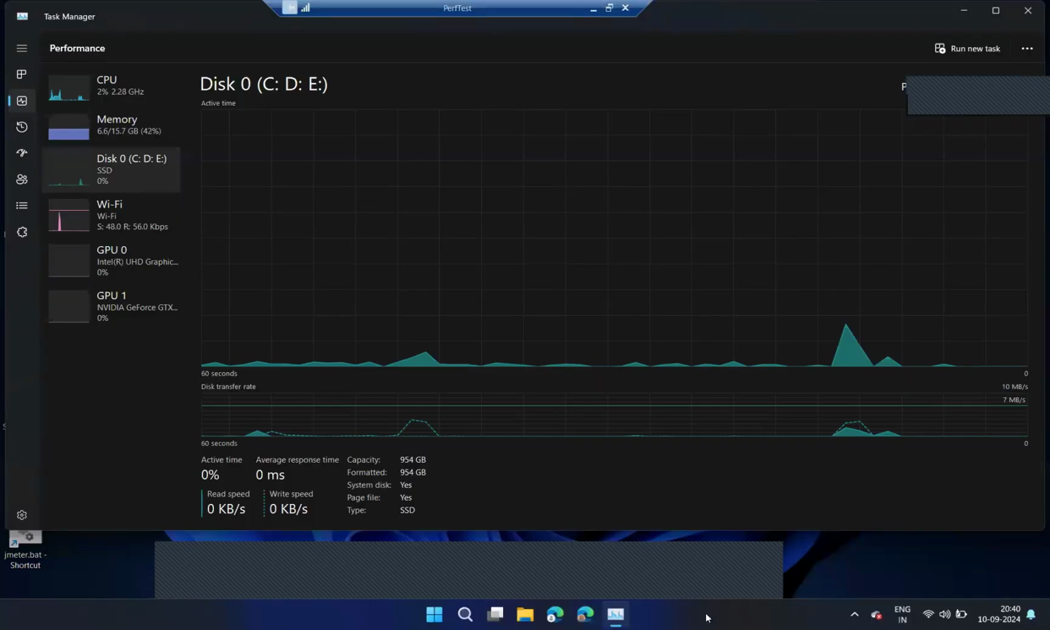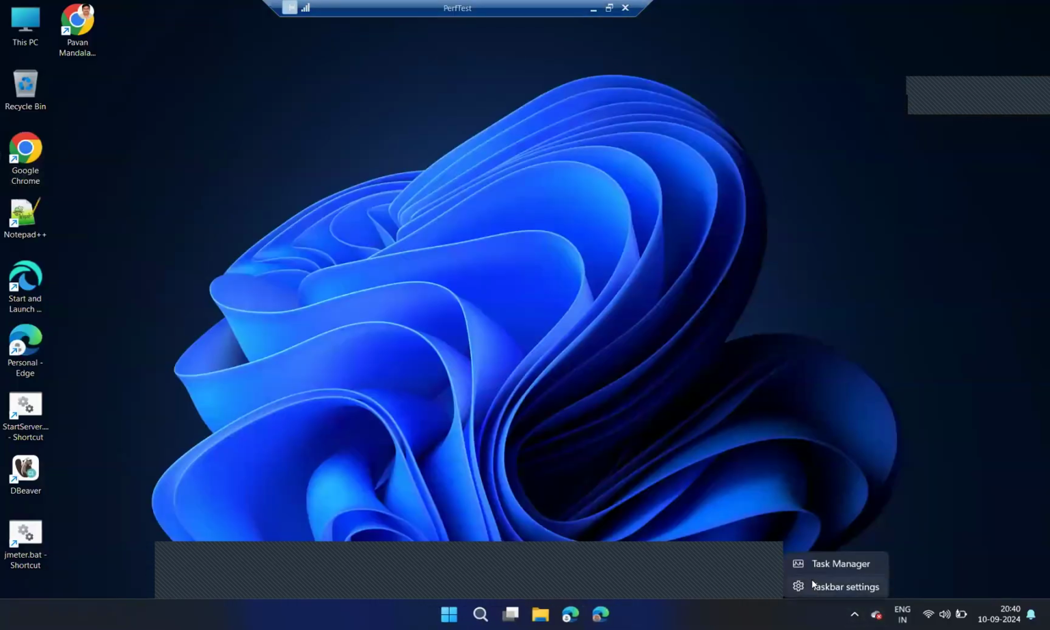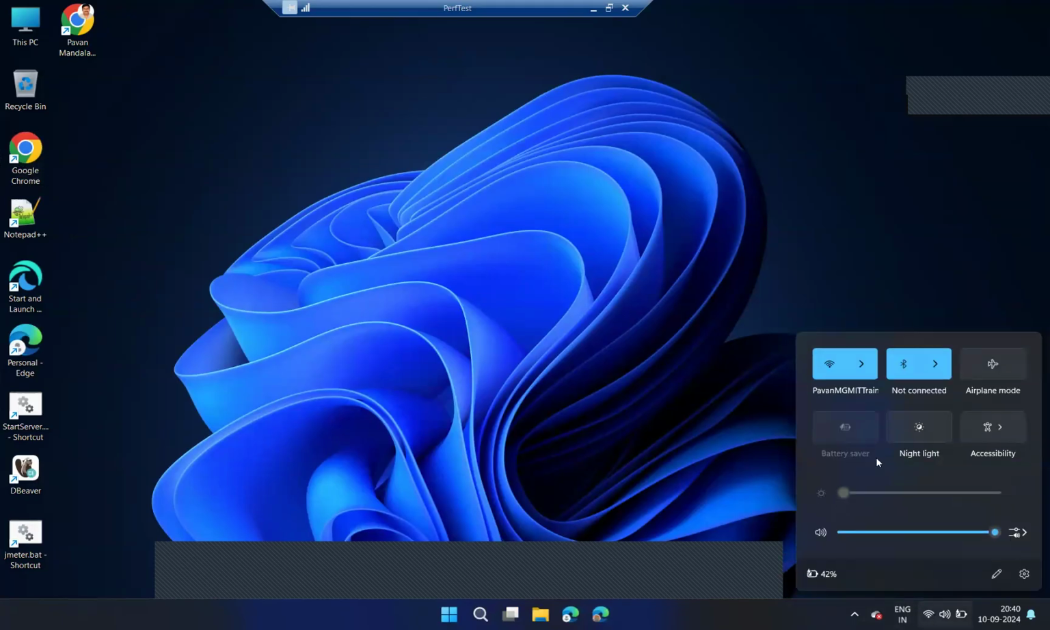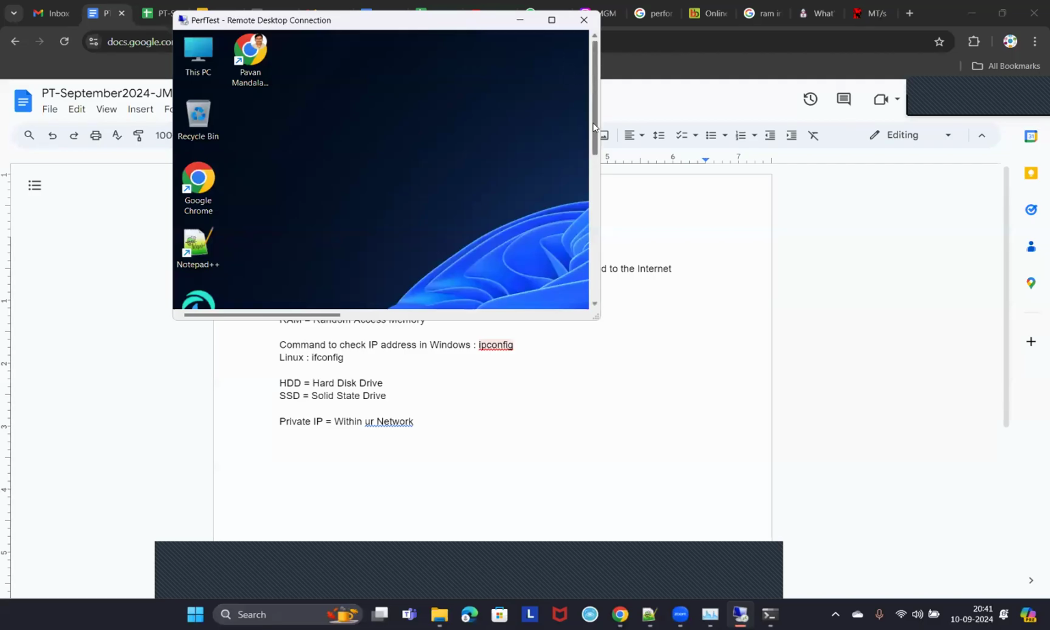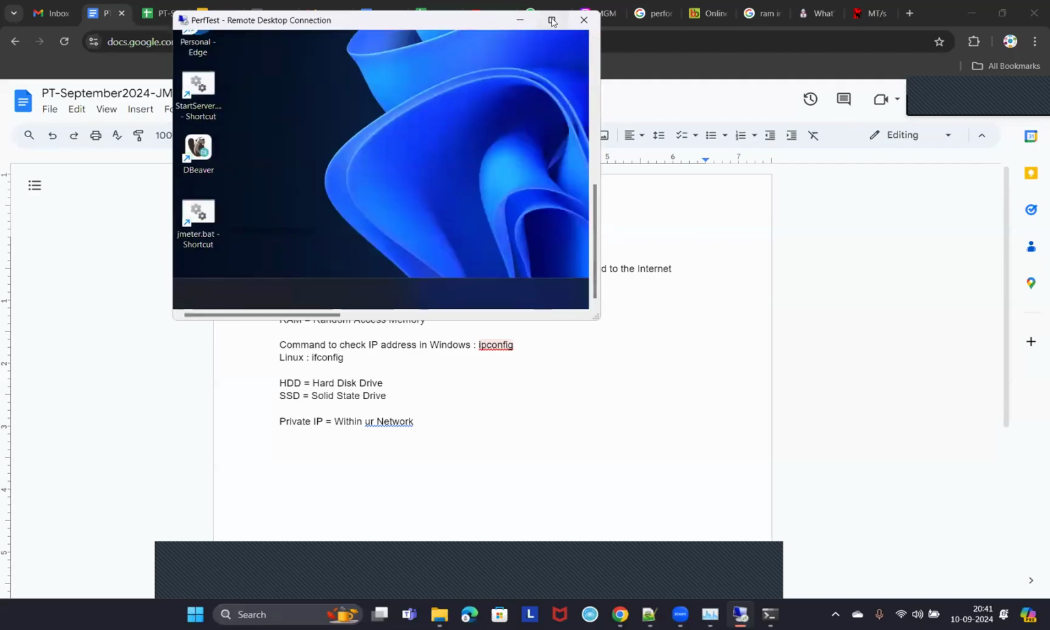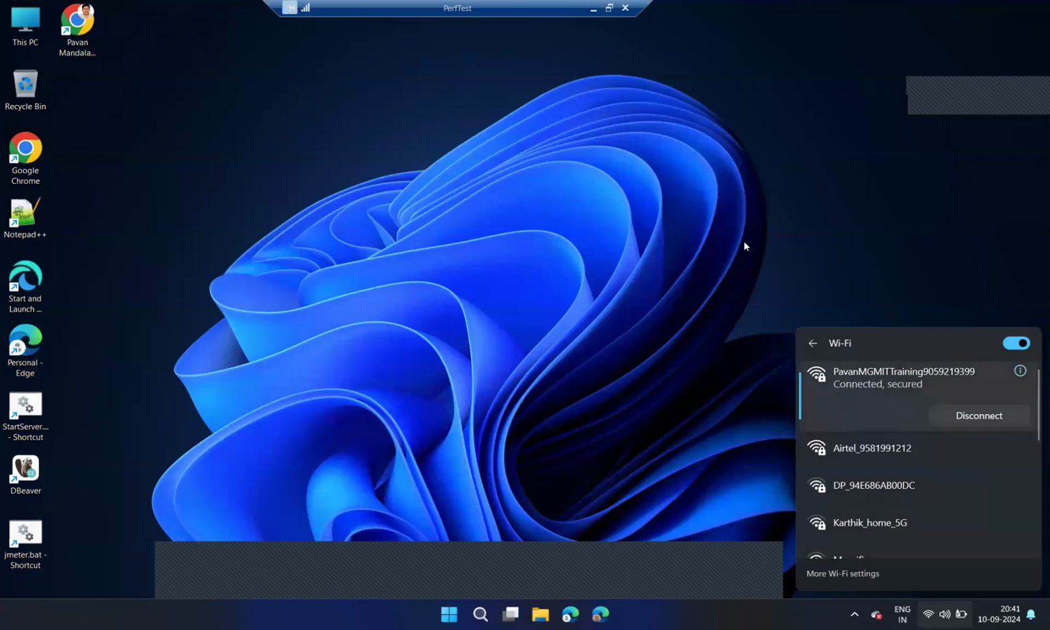And now let me show that remote machine as well. I told you that I have shown you one more machine, right? Now, this machine is also connected to the same Wi-Fi router, isn't it? This is a remote machine, guys. You are able to differentiate it, right? So both of these laptops are connected to the same Wi-Fi router, right?